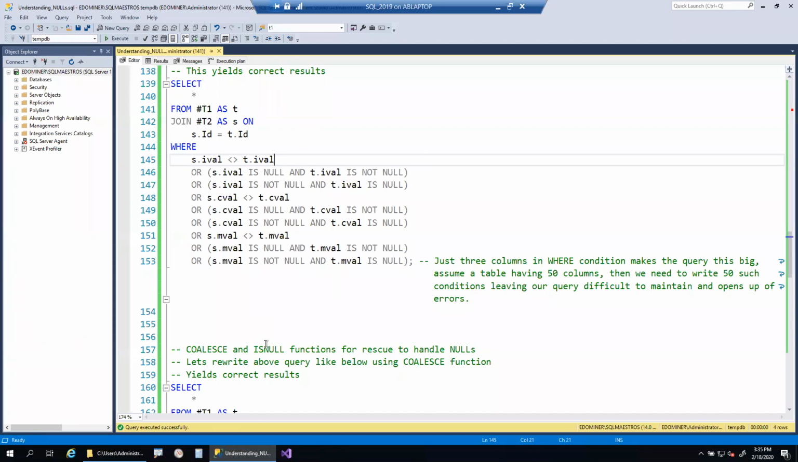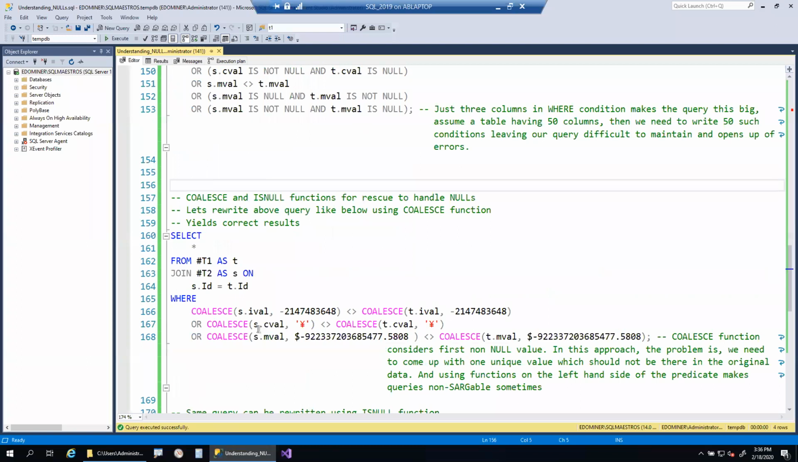So simply put, Coalesce is a shorthand of multiple case statements written together. So if you have a case statement, case when column is this, then value. When column is this, then value. That is the case statement you build. So Coalesce function is a shorthand of writing multiple case statements together. So these are the 2 options we have to handle null values.